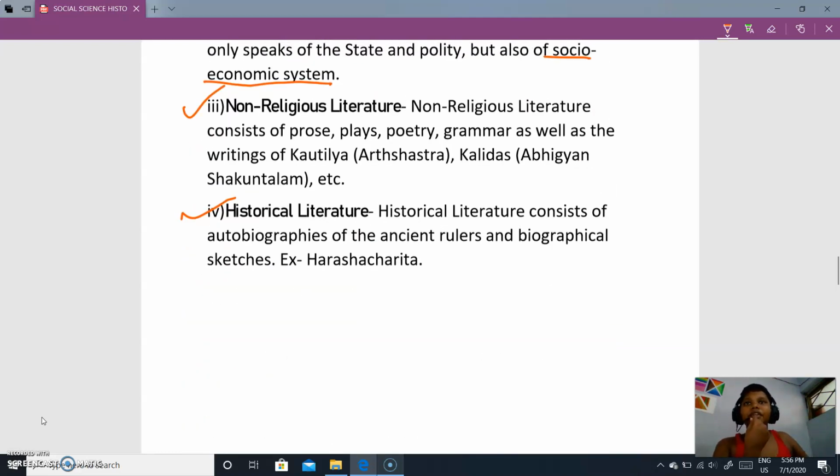Now let's talk about non-religious literature. Non-religious literature consists of prose, plays, poetry, dramas, as well as writings of Kautilya, what he has written: Arthashastra, Kalidas, Abhigyan Sakuntala, etc. Now what is historical literature? Historical literature consists of autobiographies of the ancient rulers and biographical sketches. Example: Harsha Charita.